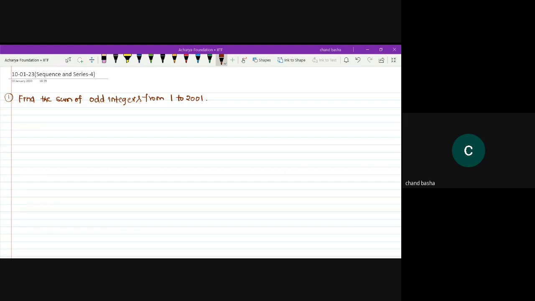And there is a problem, sir. How many terms are there? Maybe 1001 terms, and odd integers. That is important. 1001 terms. Very good. The number of terms are 1001.